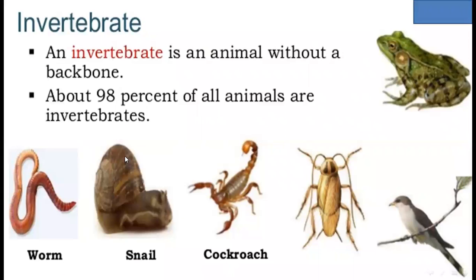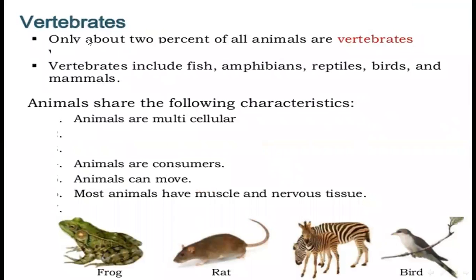Students, here you see about 98% of all animals are invertebrates and only about 2% are vertebrates. Vertebrates include fish, amphibians, reptiles, birds, and mammals. Animals share the following characteristics: animals are multicellular, animals are consumers, animals can move, and most animals have muscles and nervous tissue.